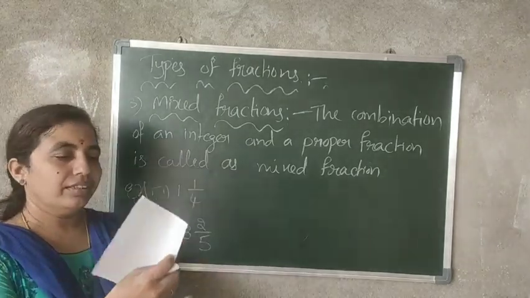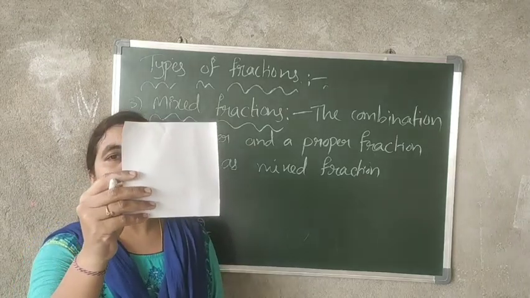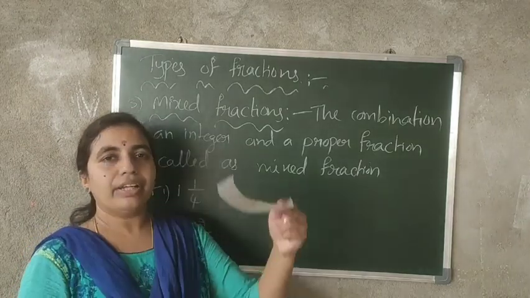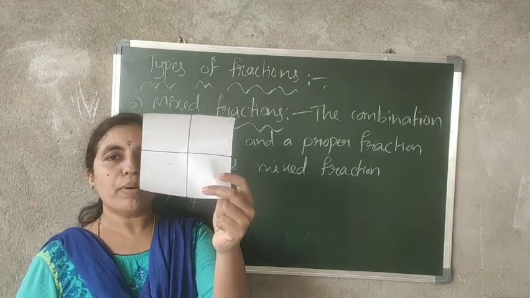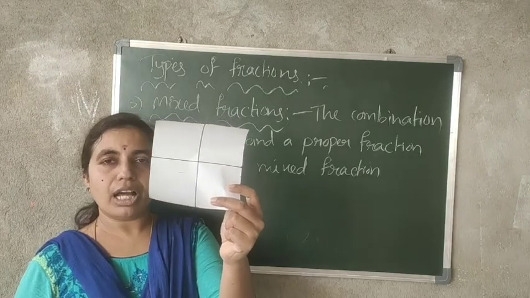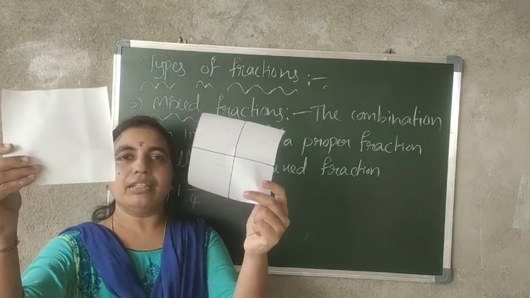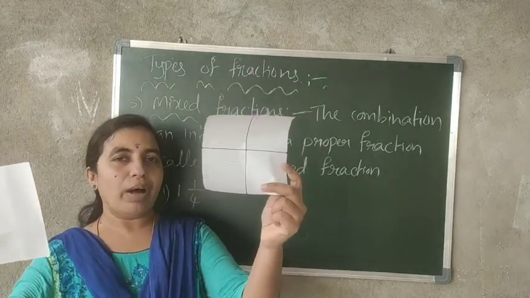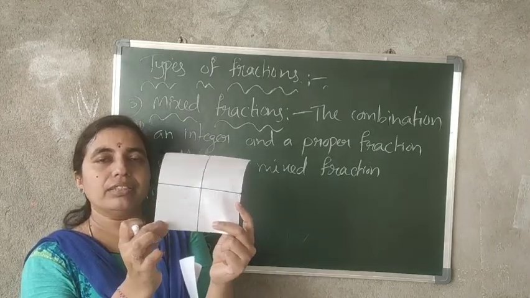Now this is, see, like this. First you have 1, totally 1. Then you have divided that into 4 parts. Now, if you have 2 apples with you, see, this is 1 and you have divided this into 4 parts, and you have given 3 parts to your friends and taken 1.